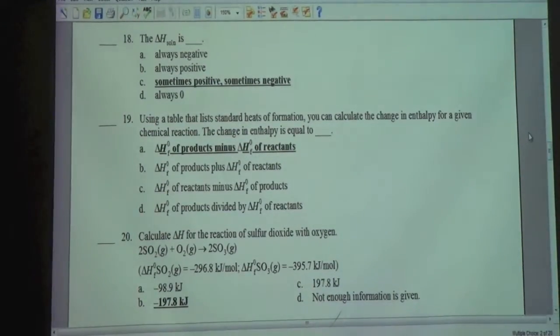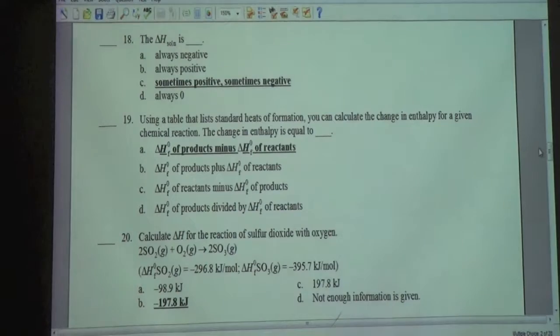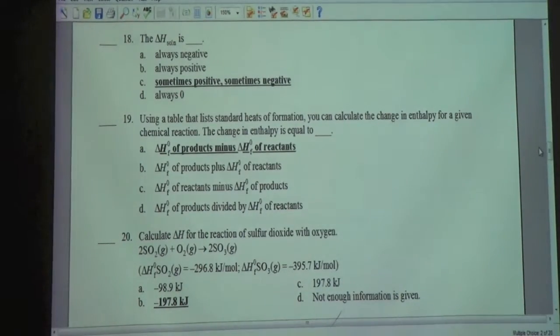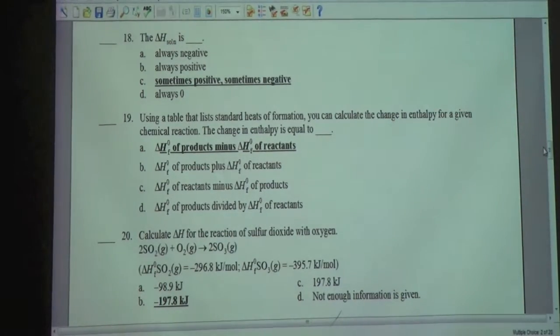The delta H is C. Sometimes positive, sometimes negative. Using a table that lists standard heats of formation, you can calculate the change in enthalpy for a given chemical reaction. The change in enthalpy is equal to A. Delta H0F of products minus delta H0F of reactants.